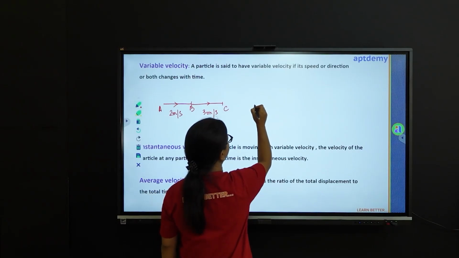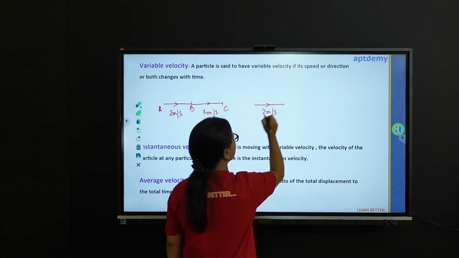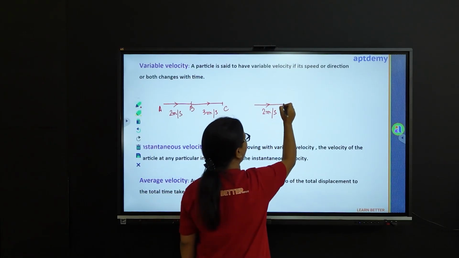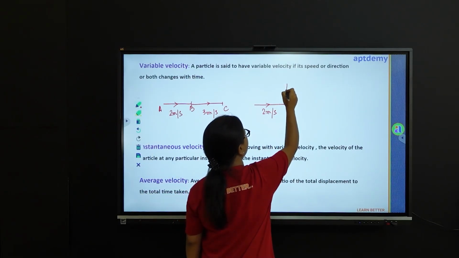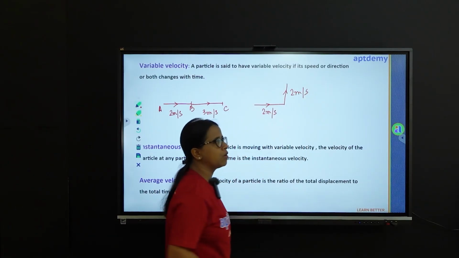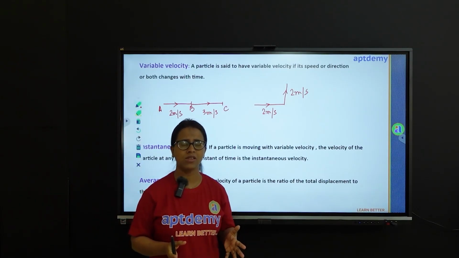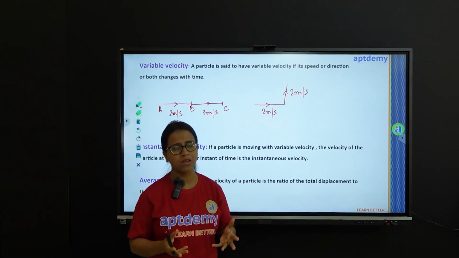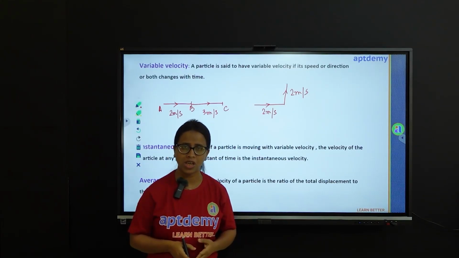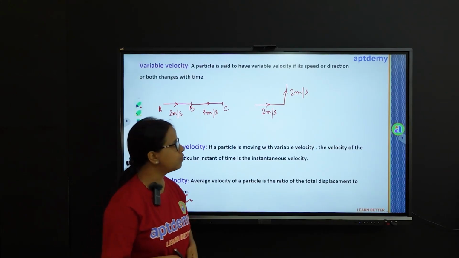And if this is the case, particle is moving with 2 meters per second in the west direction and then it moves due north with the same speed. In this case also we will be saying that the particle is moving with variable velocity. And if such a case arises in which the particle's speed as well as direction are changing, then also we can say that the particle is moving with variable velocity.